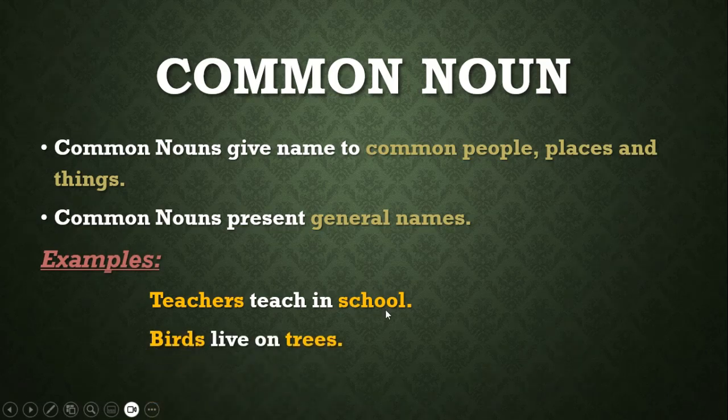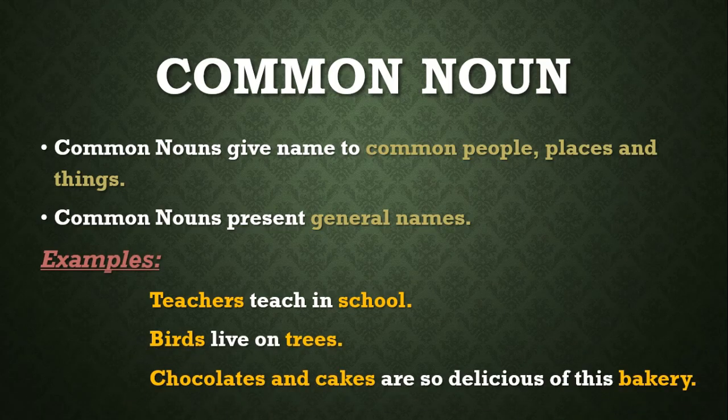and birds live on trees, and chocolates and cakes are so delicious of this bakery. So here you have not labeled these things with specific labels. Like you are not saying the chocolate that is Dairy Milk, and the cake that is the chocolate cake or the molten lava cake, and the bakery, any XYZ bakery. If you are not giving a name to specific things, these would be common nouns. And the next is the proper nouns.